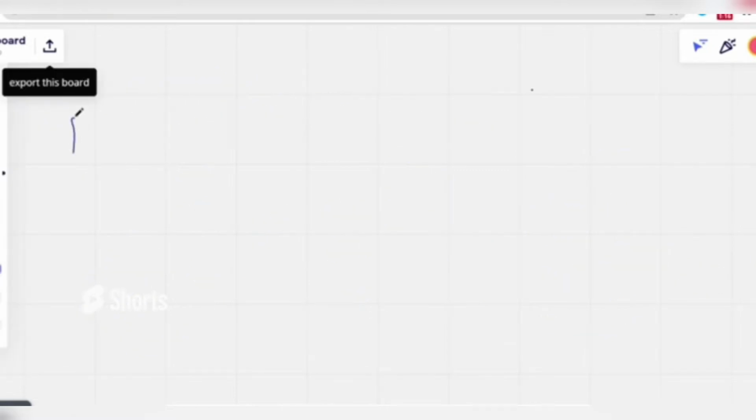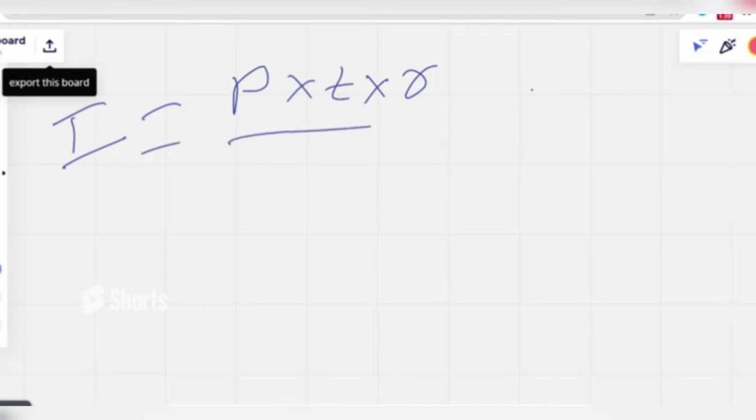Simple interest is denoted with I, and it will be calculated as P into T into R by 100. For every 100 we are calculating this certain kind of calculation. Here P is the principal amount, T is the time period and R is the rate of interest.